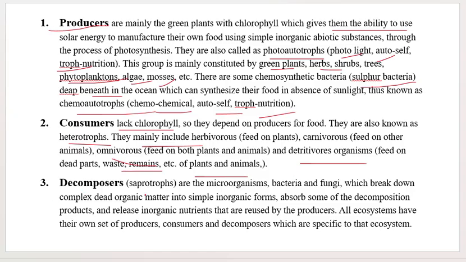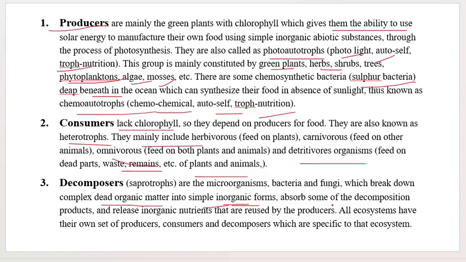Decomposers are also called saprotrophs. They are microorganisms, bacteria and fungi, which break down complex organic matter into simple inorganic forms. What these decomposers first do is break down the complex organic matter, then turn it into simpler inorganic forms. Let's remember, from dead organic matter to simpler inorganic forms.